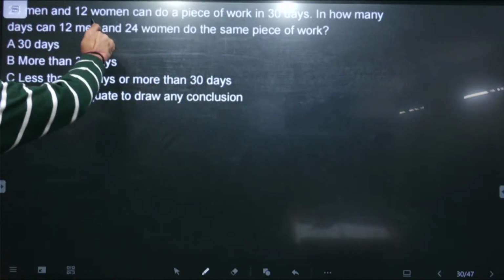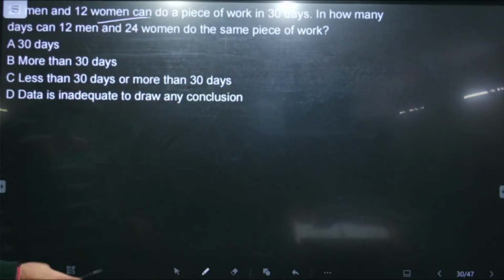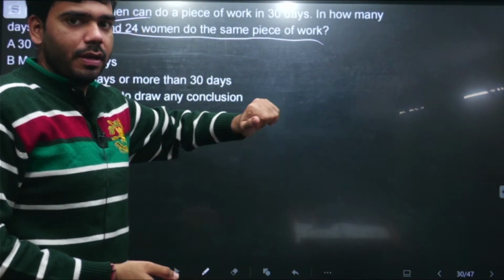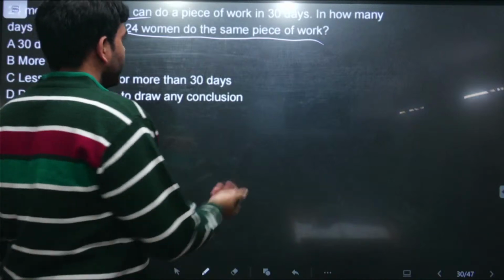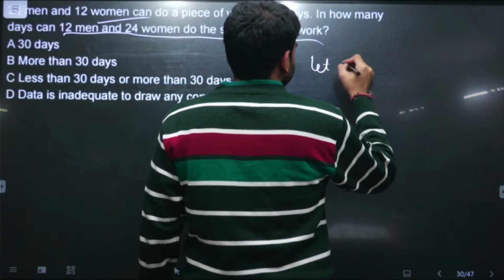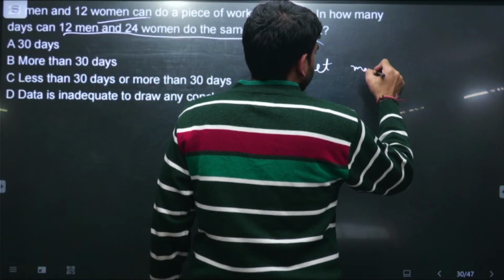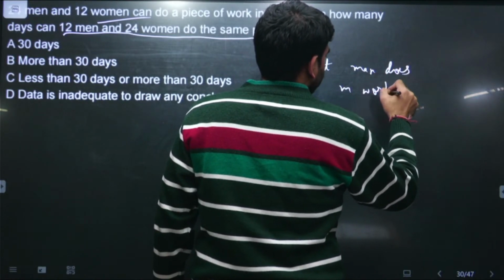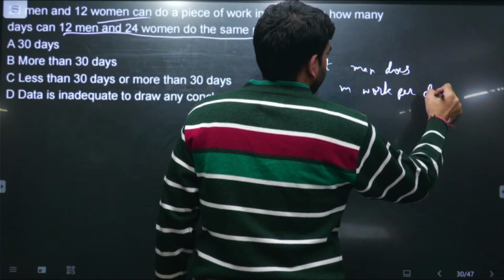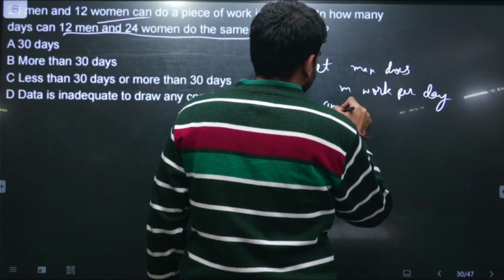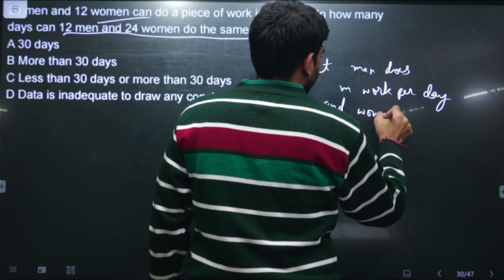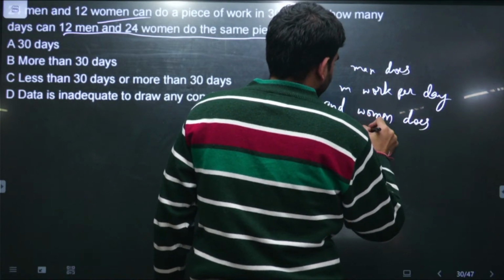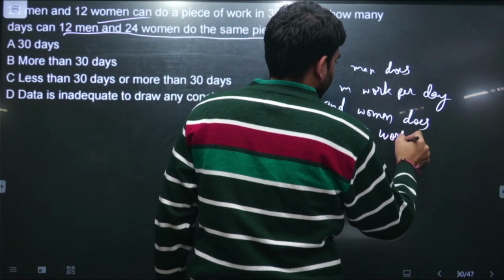24 men and 12 women can do a piece of work in 30 days. In how many days can 12 men and 24 women do the same piece of work? So in this we have to assume, let a man do m work per day, and a woman do w work per day.